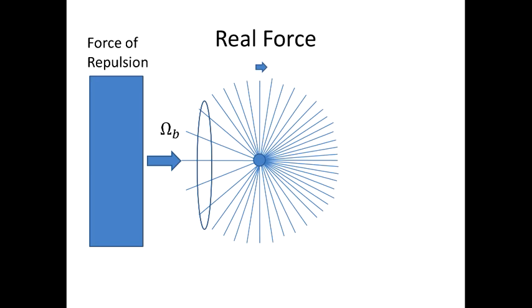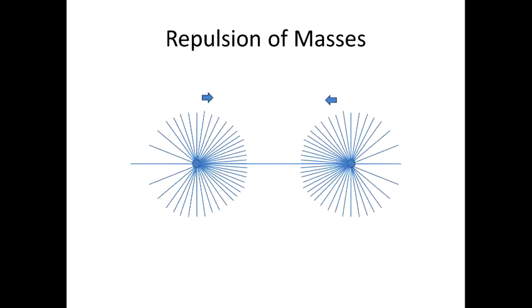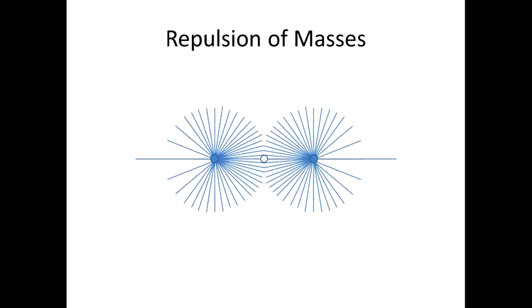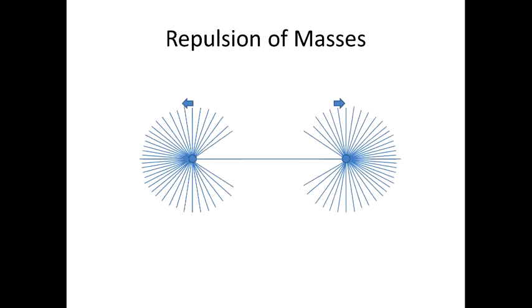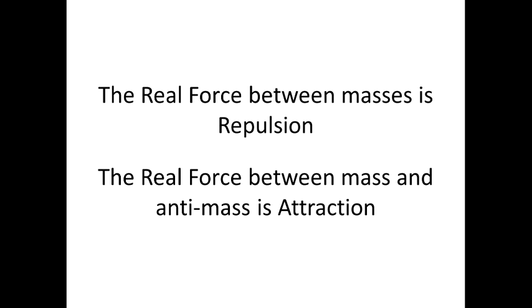In the case of interaction of masses we are talking about the force of repulsion because in a certain condition masses start competing for space. Let's consider a situation when two material objects are moving towards each other and their spheres of gravitational influence intersect. At some point both objects will try to pull the same space cells, trying to absorb them. We know that decelerating space cells are growing in size, which makes the massive objects change their direction of motion. And this is an example of the real force, the force of repulsion. The real force between masses is repulsion. Then the force between mass and antimass is attraction.